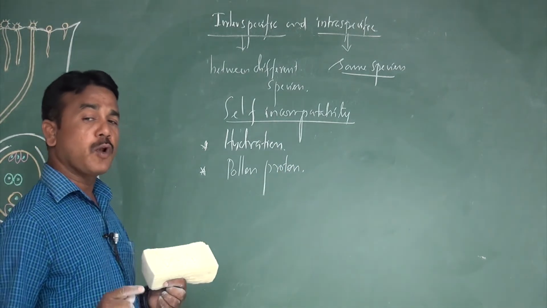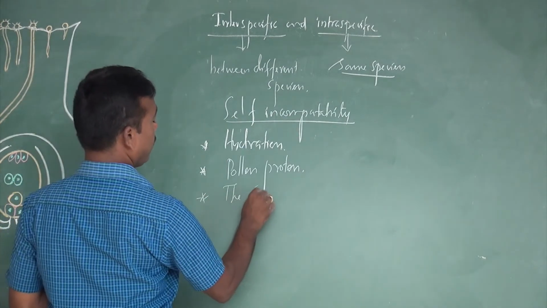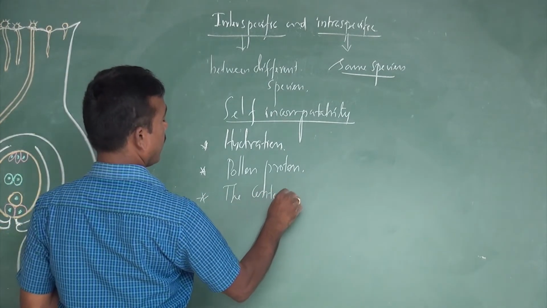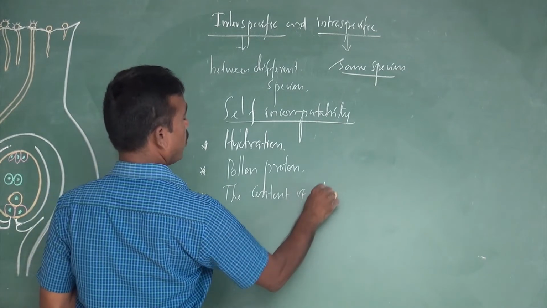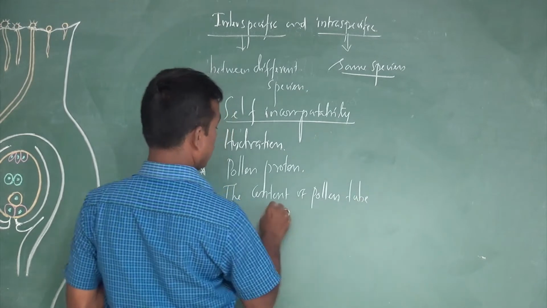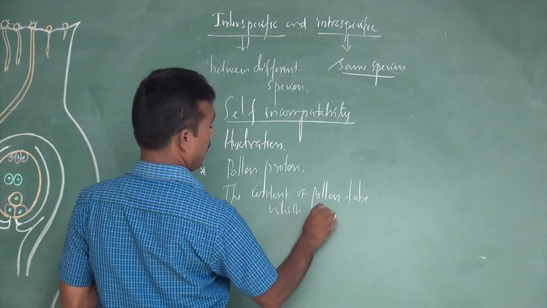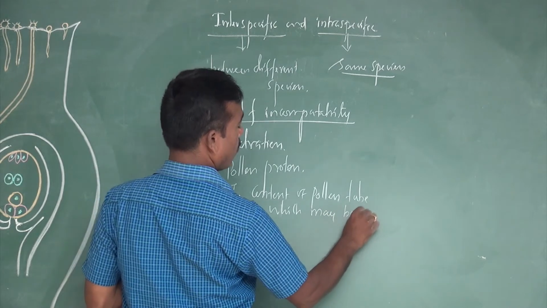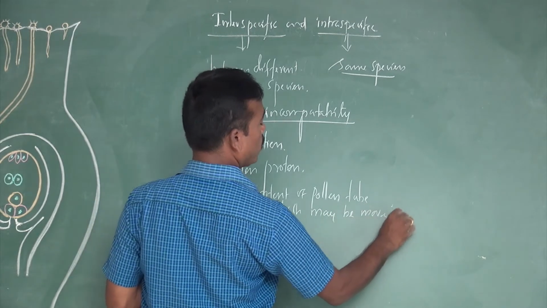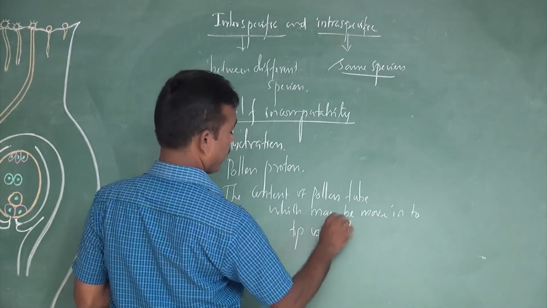During germination of the pollen tube, the contents of the pollen tube move into the tip of the pollen tube.